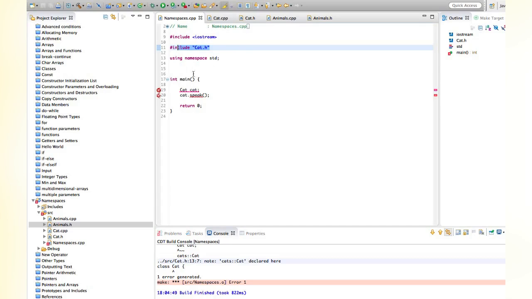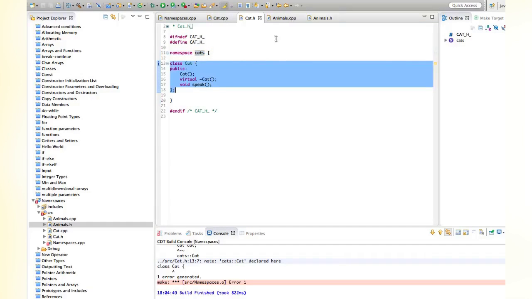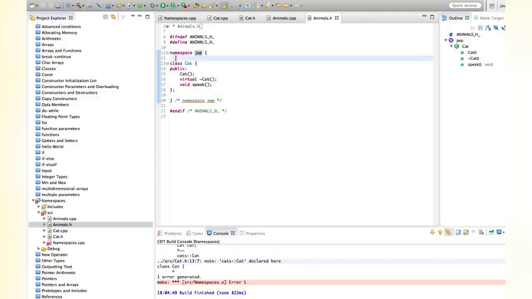That's because to use this cat now, we have to say what namespace we want to use, like what namespace do we get this cat from. I've got two namespaces, remember: namespace cats with a cat class in it, and namespace JWP with another cat class in it. You can have whatever you want in a namespace, but I'm giving these classes the same names just to underline the fact that namespaces are designed to avoid conflicts between identically named classes. But that of course doesn't mean that you've got to have identically named classes in different namespaces. That would be crazy. It's just that it can happen, and namespaces help sort that out.